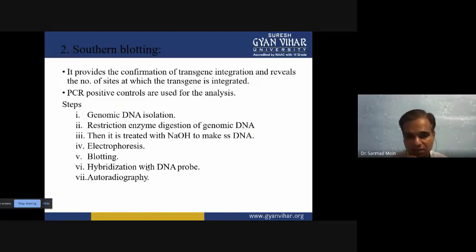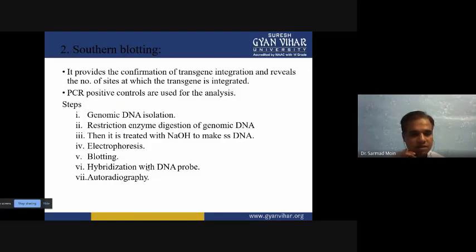This is a very important step because with single stranded DNA, the primer can bind. Otherwise, if you do not treat with NaOH, double stranded DNA will be there, and any type of primer can't bind. Then you have to separate it using electrophoresis. So different sizes of single stranded DNA will be there, and these will be separated on their size. Then the blotting technique is used to transfer them.